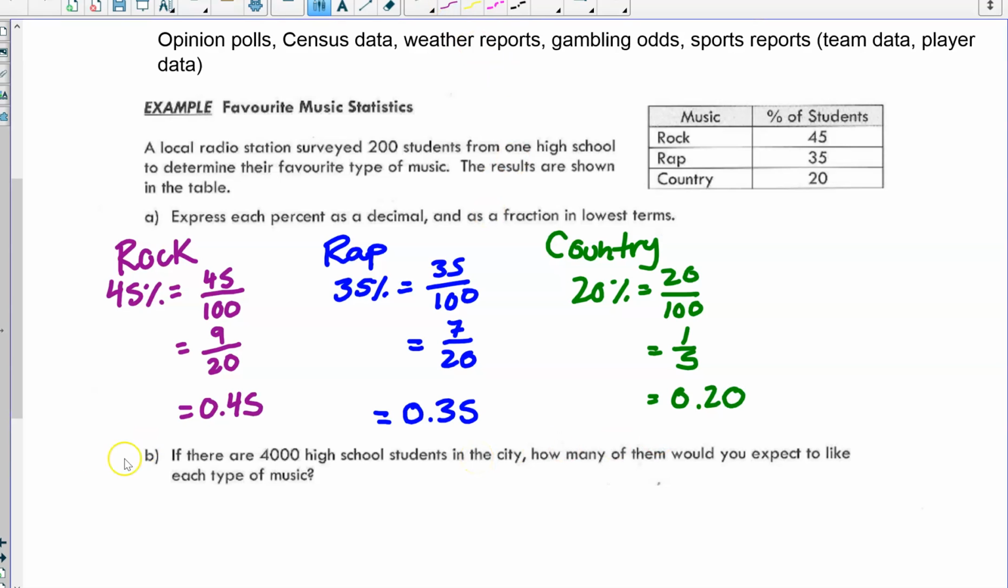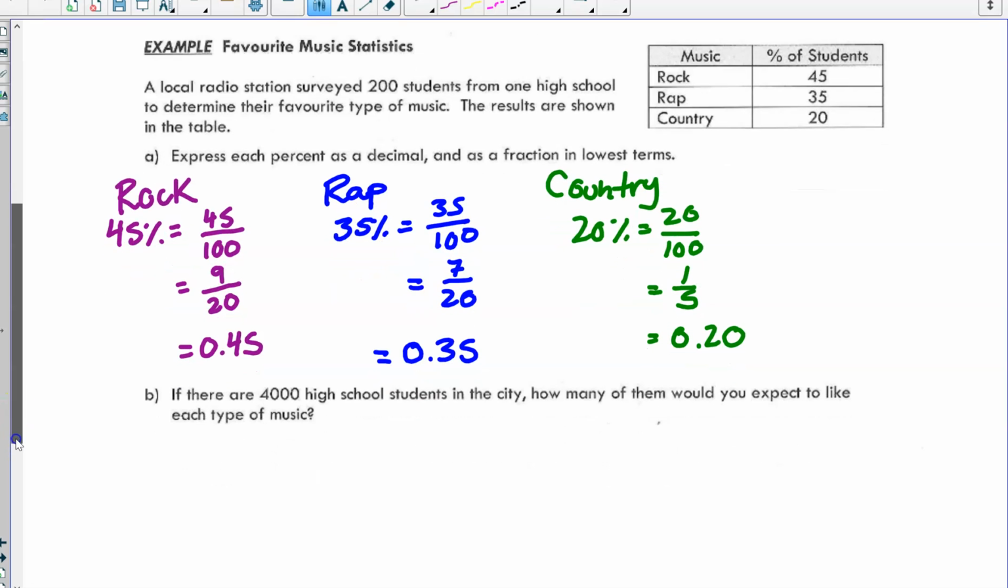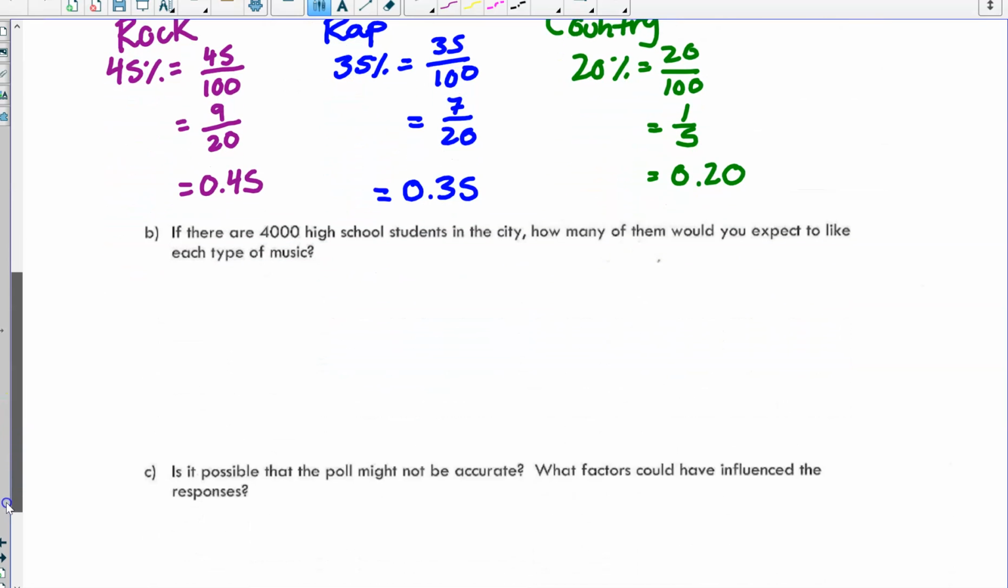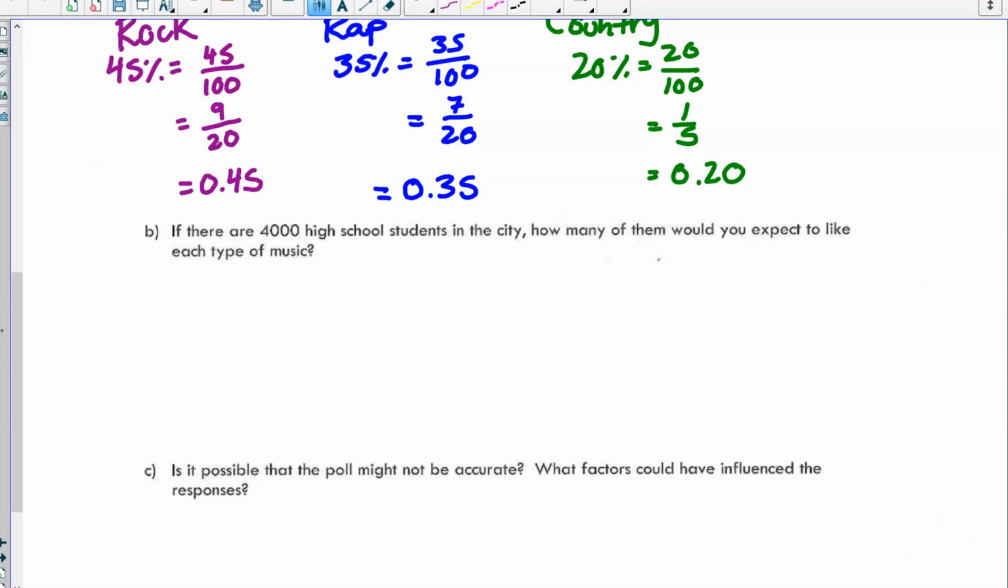Okay? So now, if there are 4,000 high school students in the city, how many of them would you expect to like each type of music? So we'll go through each type separately. We'll start again with rock. So we want to figure out what 45% of 4,000 is, right?